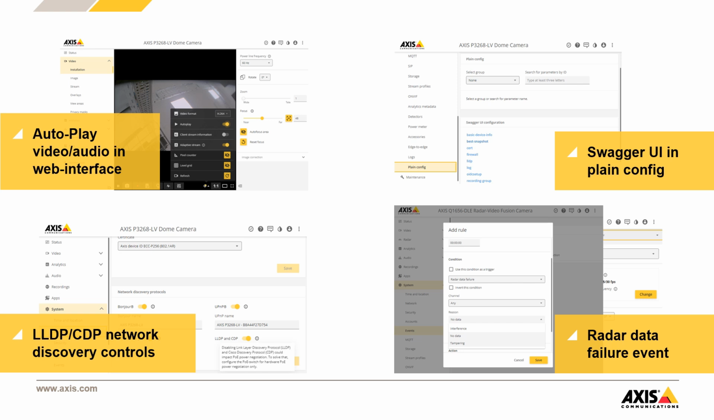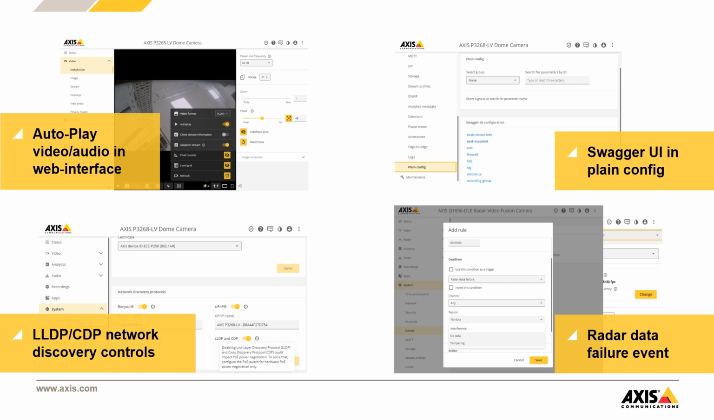And to further reduce the network footprint of the Axis device, it is now possible to activate or deactivate LLDP and CDP network neighboring protocols. In plain config, we have added a link to the Swagger configuration interface for all newer APIs that we're developing. This allows for an easier direct configuration, for example.